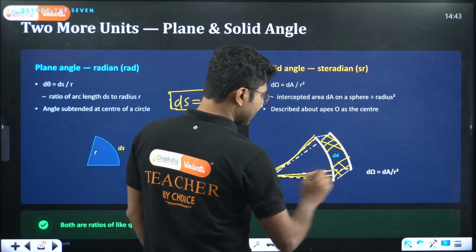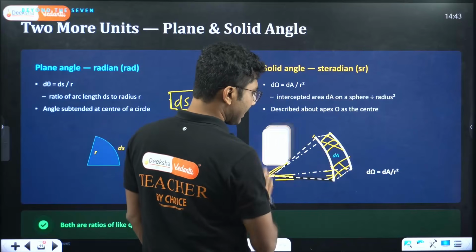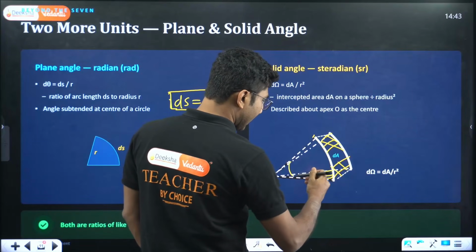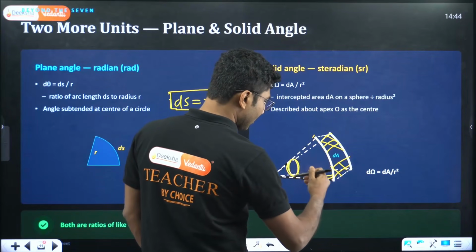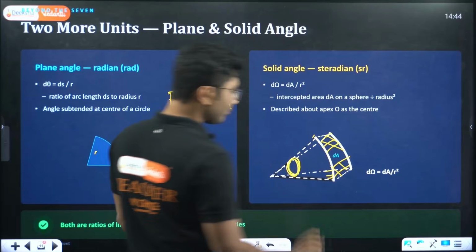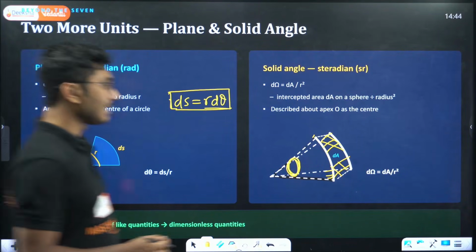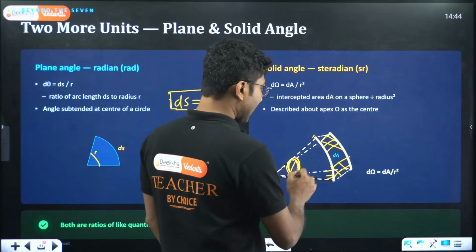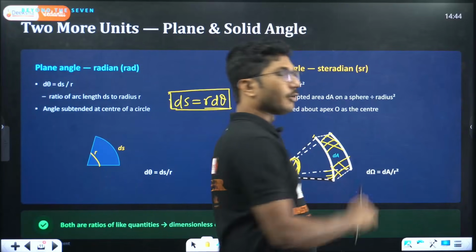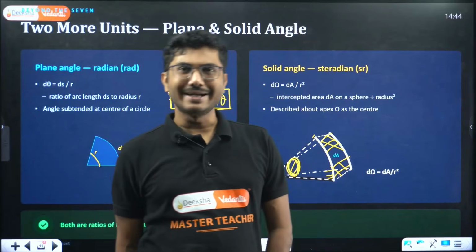That is given by the solid angle, which is a three-dimensional angle. Here the angle is two-dimensional, and the solid angle is three-dimensional. The solid angle is given by dA upon r square.